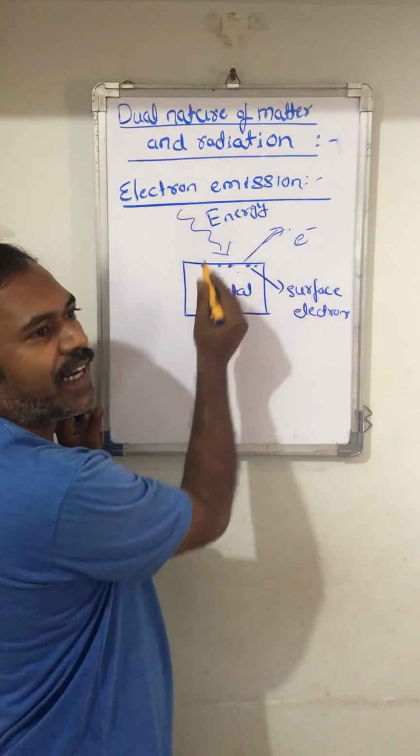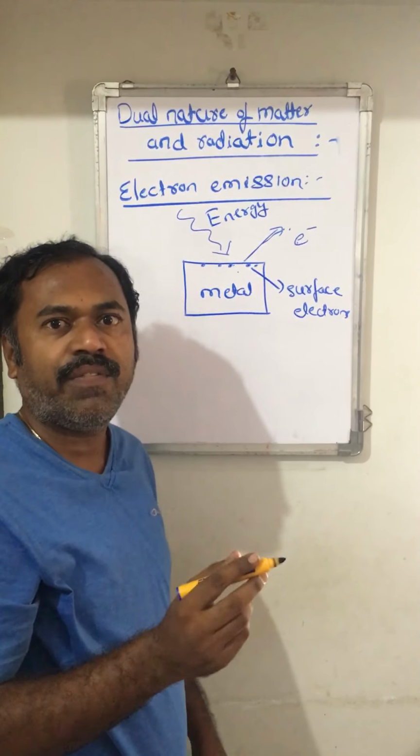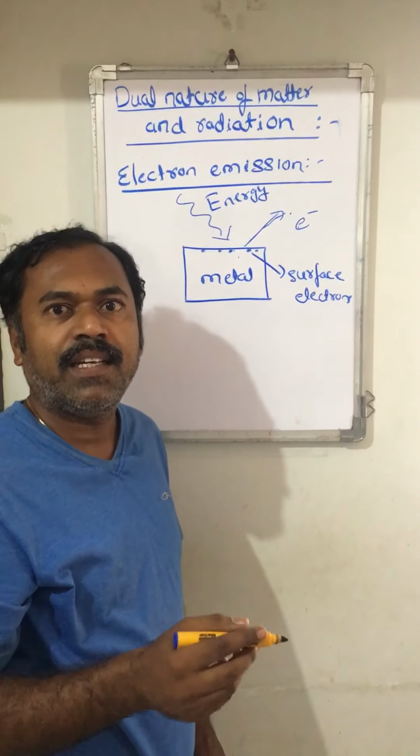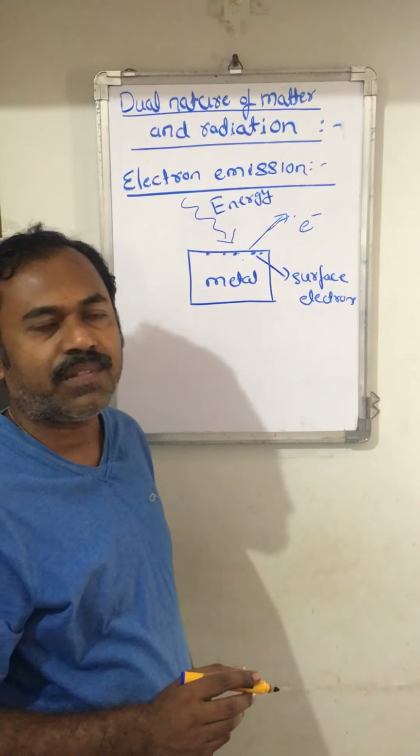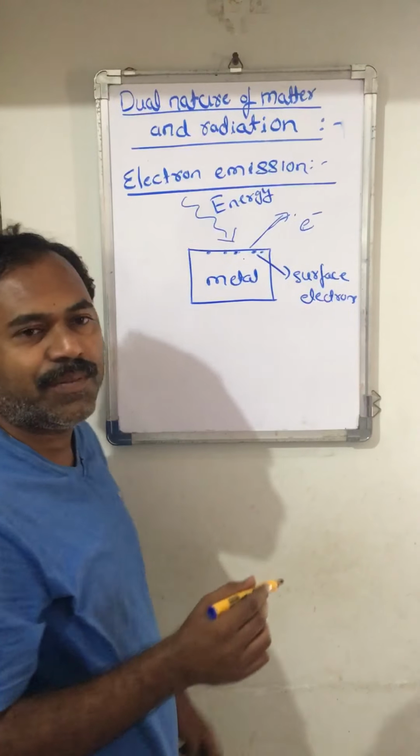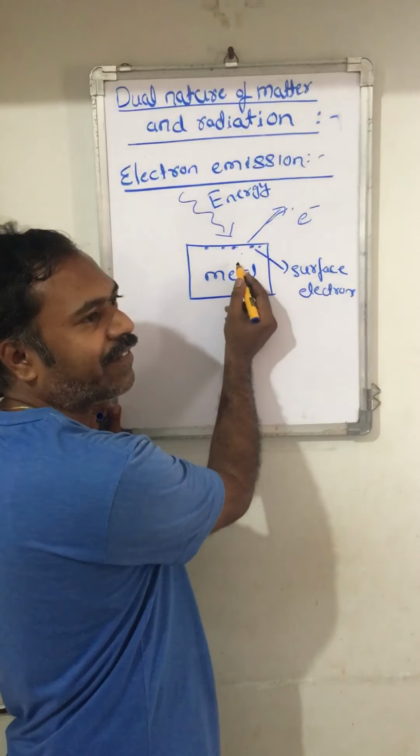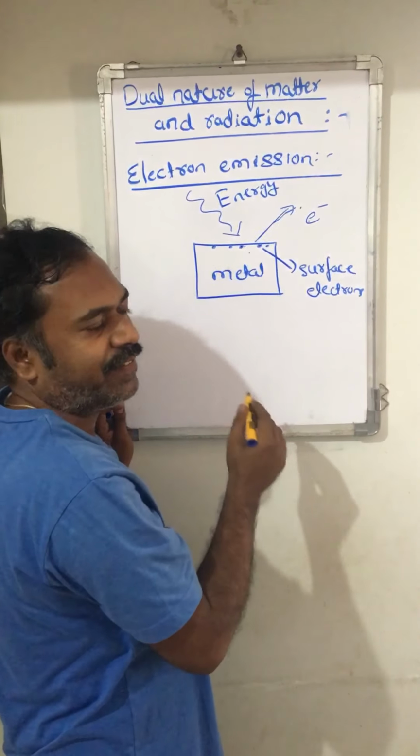So that's why electron emission is defined as the liberation of electrons from a metal surface when the energy is incident on that surface. Once again I will repeat, what is electron emission? It is the liberation of electrons from the metal surface when the energy is incident on it.